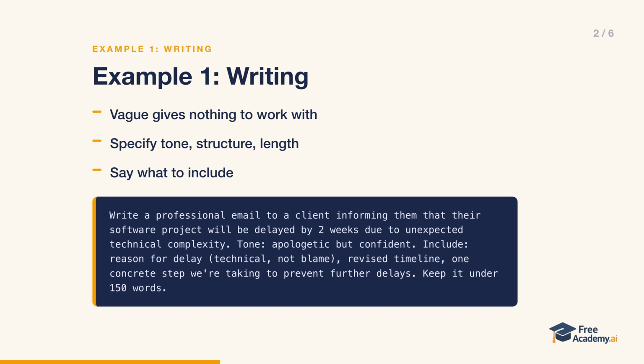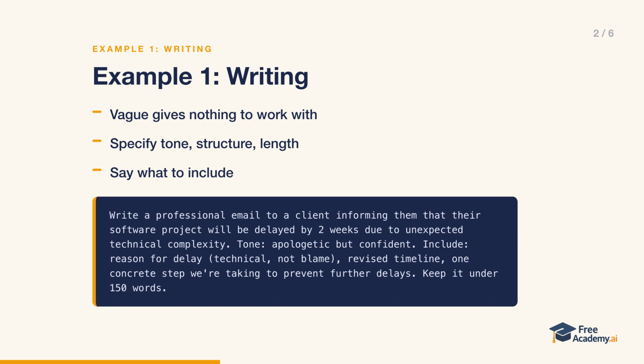Let's start with writing. The vague version is just "write an email to a client about a delay." That gives the AI almost nothing, so you'll get a bland, one-size-fits-all email. Now look at the specific version on screen.